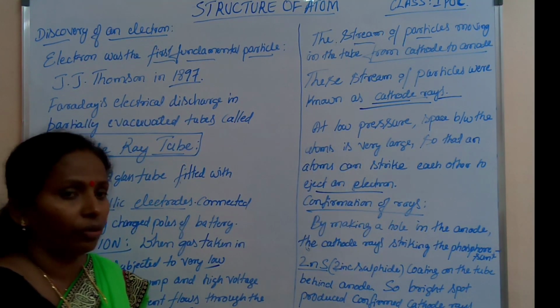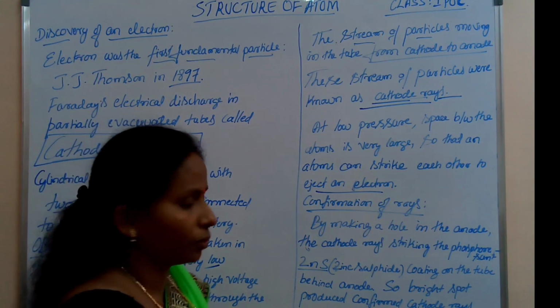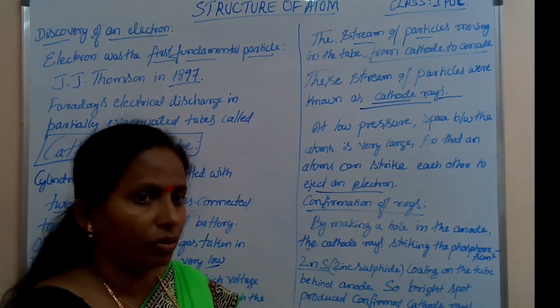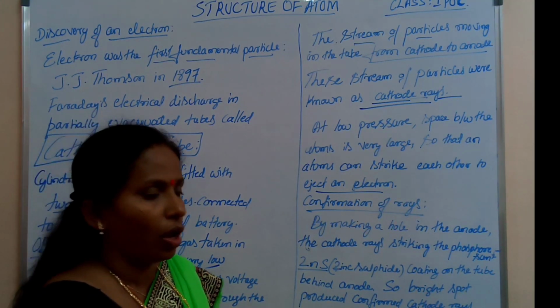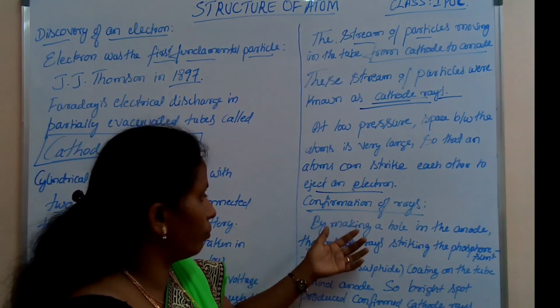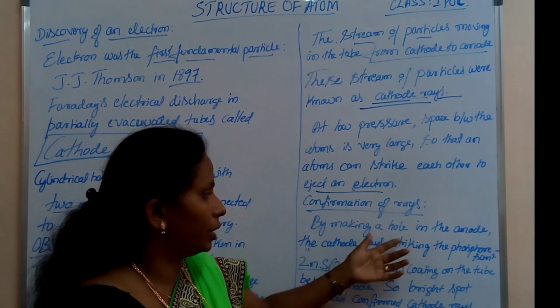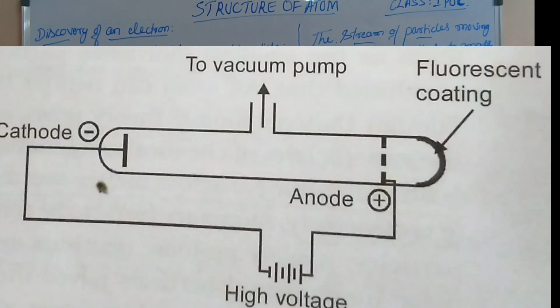How do we confirm that cathode rays are present? In daylight they are invisible. By making a hole in the anode, the cathode rays strike a phosphorescent material, zinc sulfide, which is coated on the tube behind the anode.